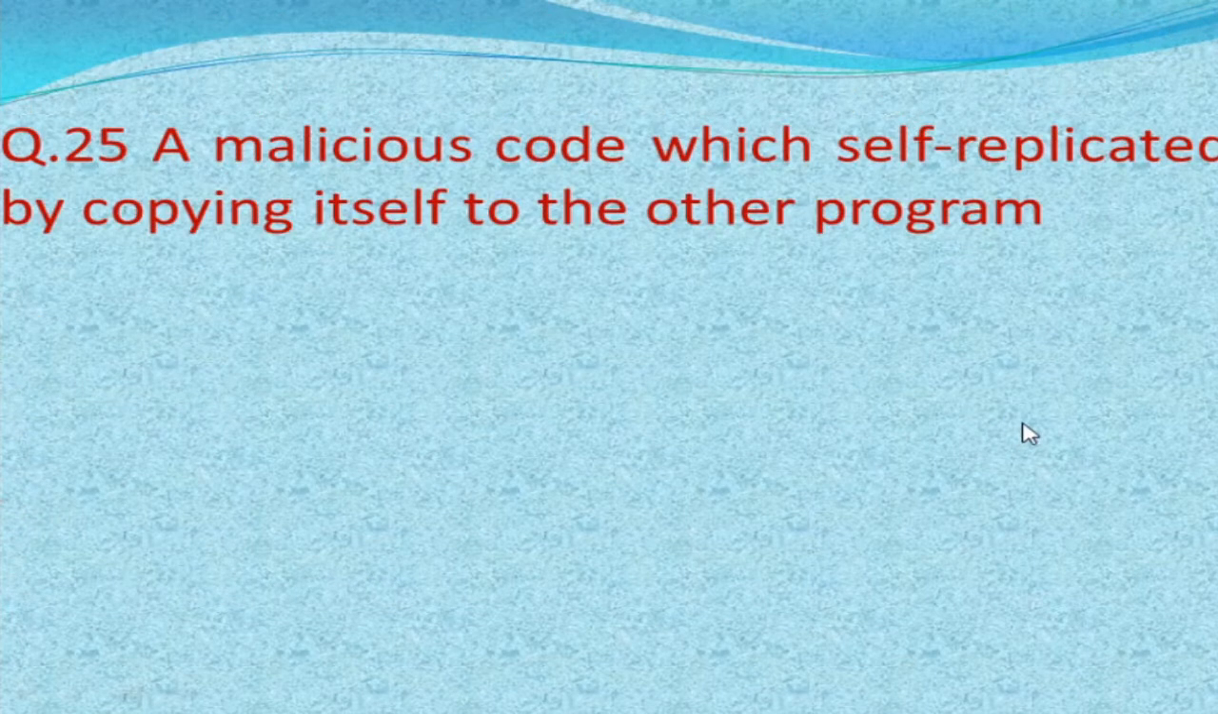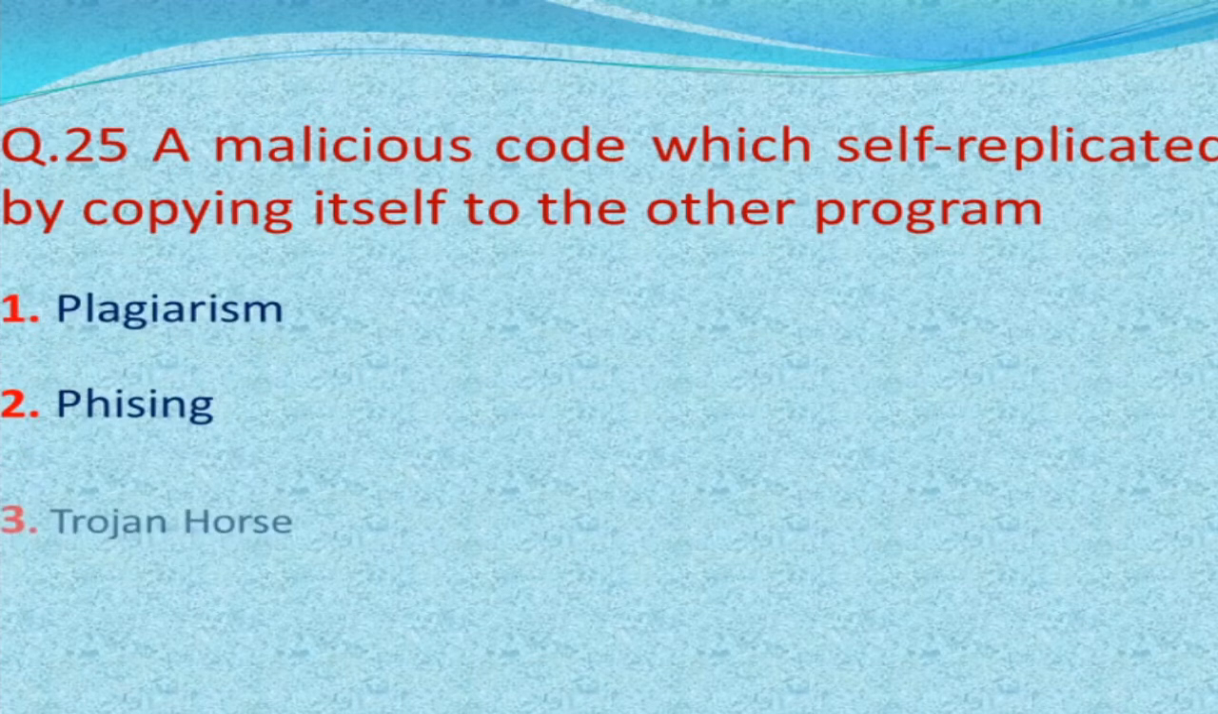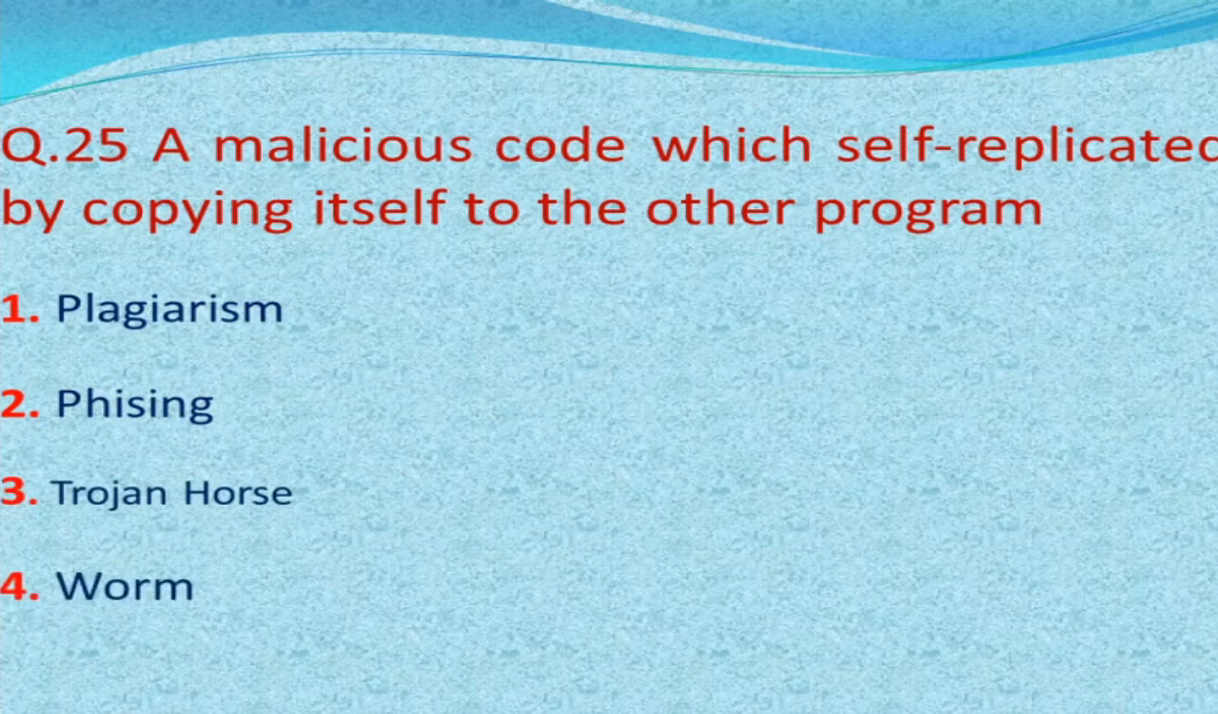Next question is, a malicious code which self-replicates by copying itself to other programs. And our options are plagiarism, phishing, Trojan horse, and worm. And our correct answer is fourth option, worm.